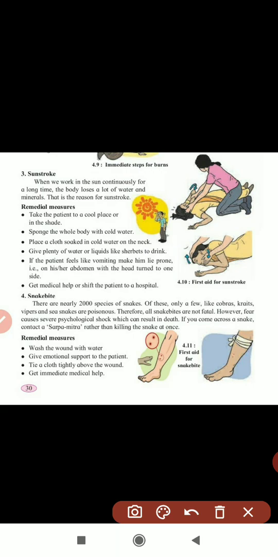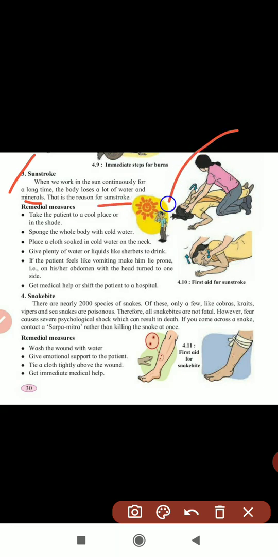Next part is sunstroke. Sunstroke is again one type of disaster. When we work in the sun continuously for a long time, in hot sun rays, the body loses a lot of water and minerals, and that is the reason for sunstroke.